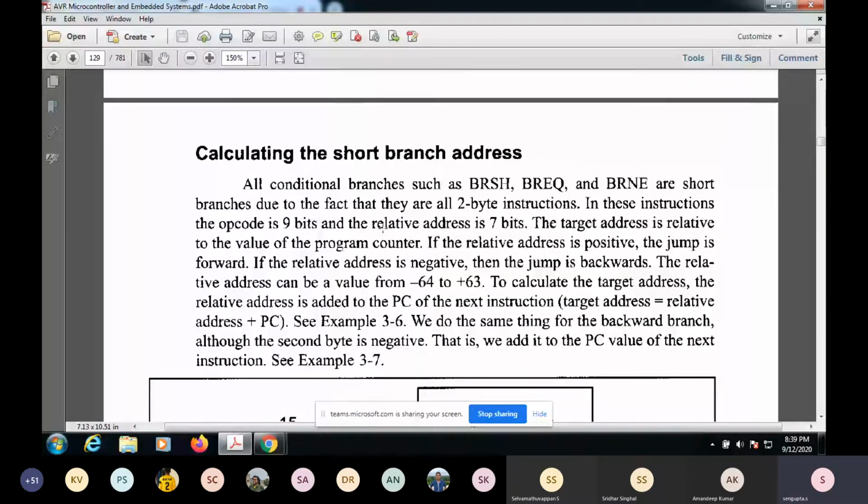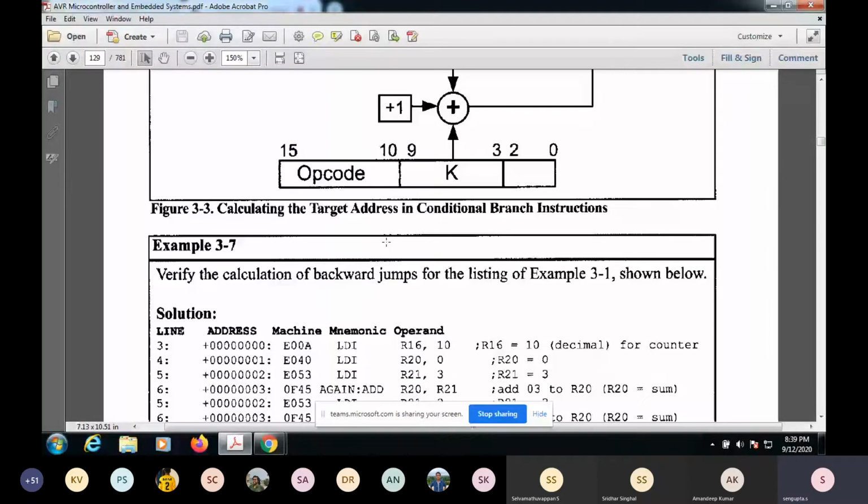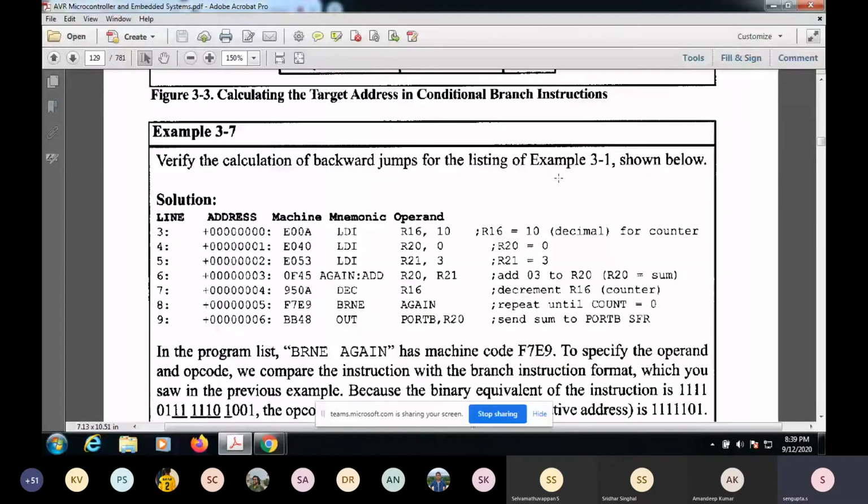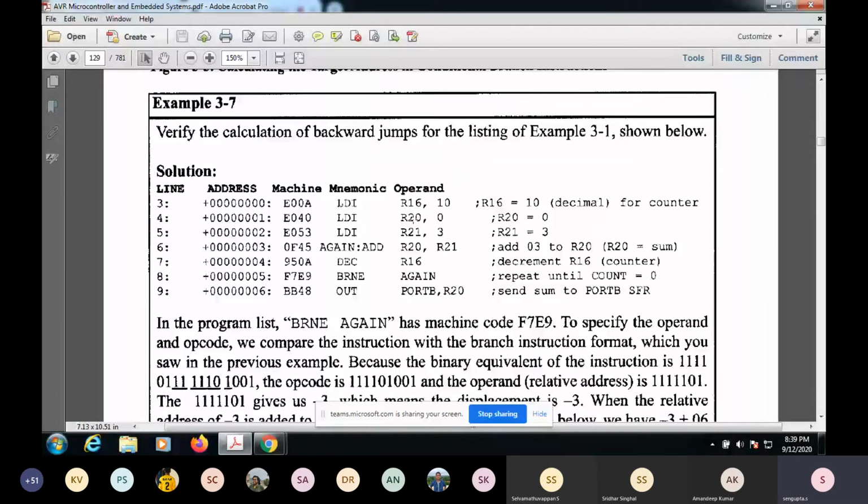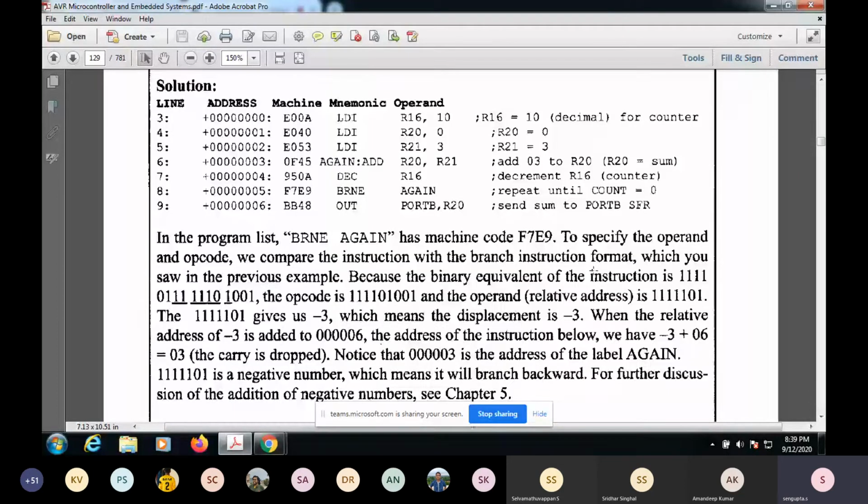Short branch addresses. Verify the calculation backwards for this. So this was the forward. I've talked about the backward also. Typically you can make a small mistake here. Suppose you are in line 6, which means the displacement is -3.